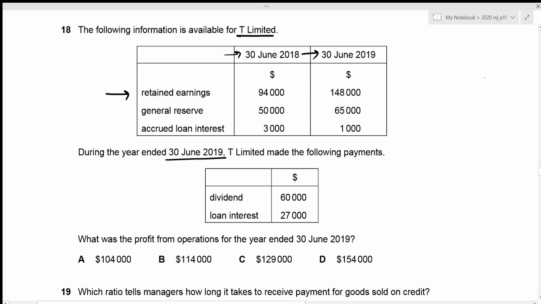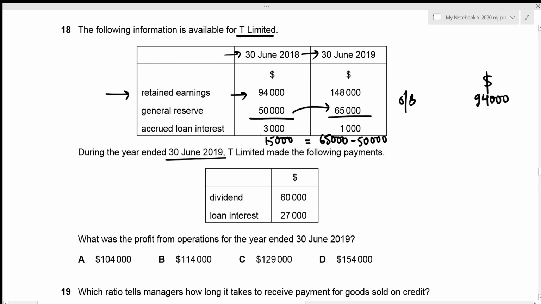So I'm just going to create the retained earnings column from our statement of changes in equity. And we have the opening balance of 94,000, right? So that's 94,000. The next item that we need to include is, all right, let's have a look at general reserve. We can see that the opening balance is 50,000, whereas the closing balance is 65,000. So it has increased, right? And the general reserve can only increase if there has been a transfer from retained earnings. So let's figure out the increment. That's 65,000 minus 50,000, which results in 15,000.